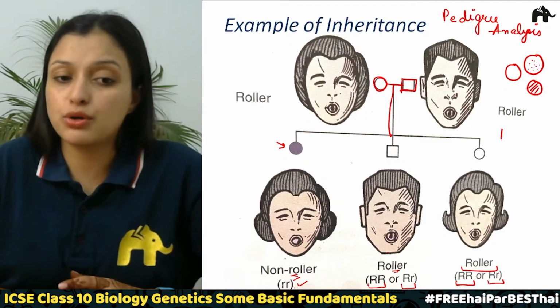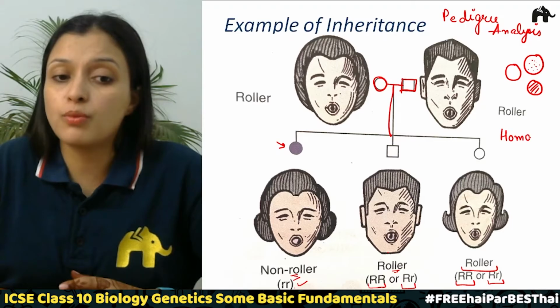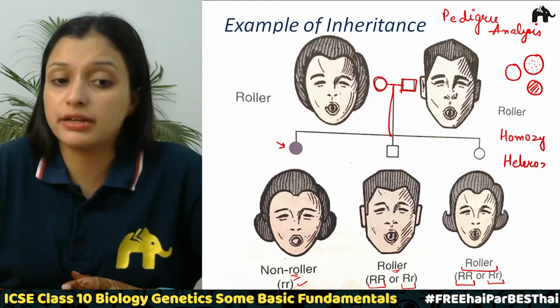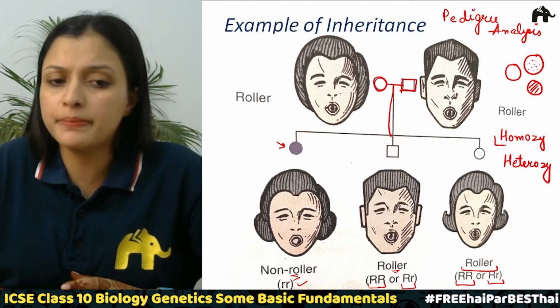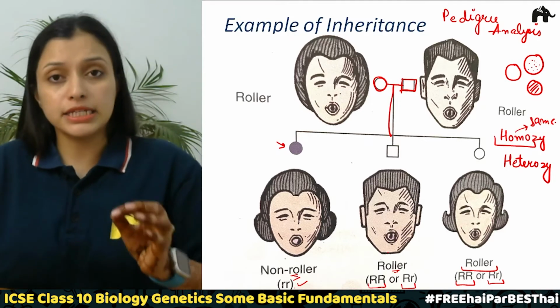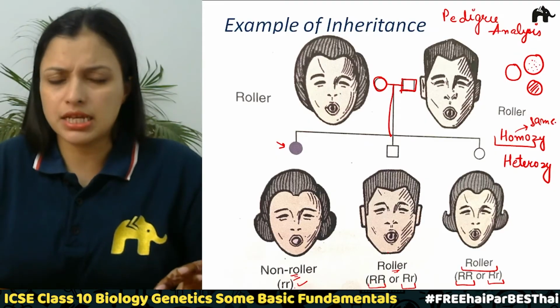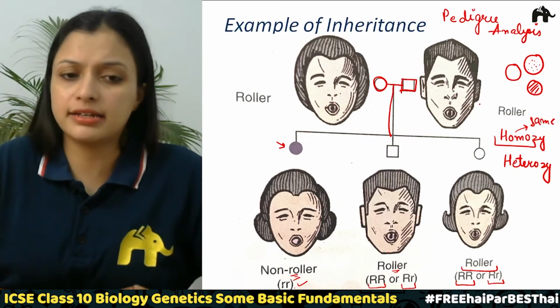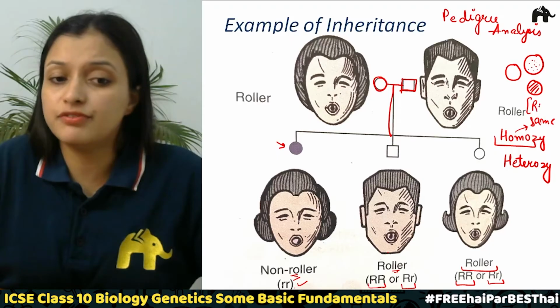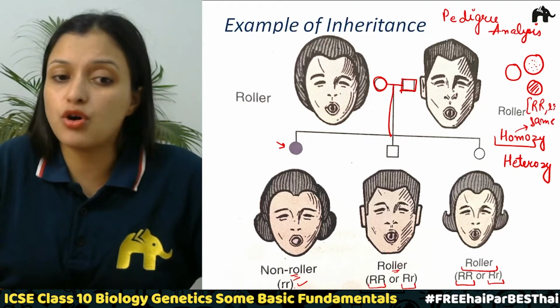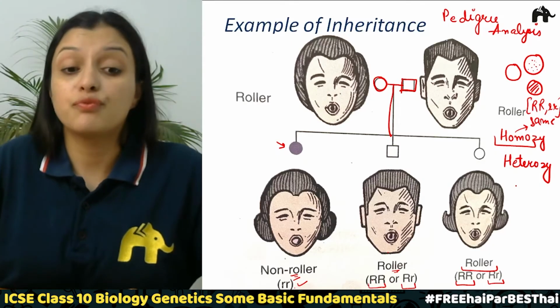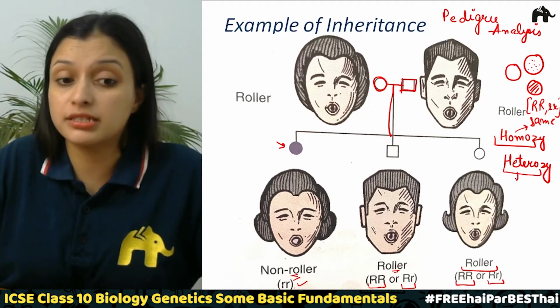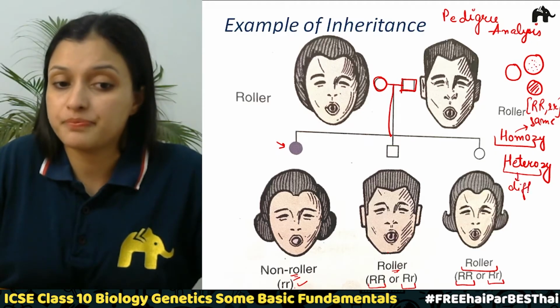So we studied two terms, one was homozygous and the other one was heterozygous, right? Homo means same, so when we are talking about homozygous, it means both the alleles are the same, either they are dominant or they are recessive. So either they will be capital R or small r, right? When we are talking about heterozygous, this means different, correct?